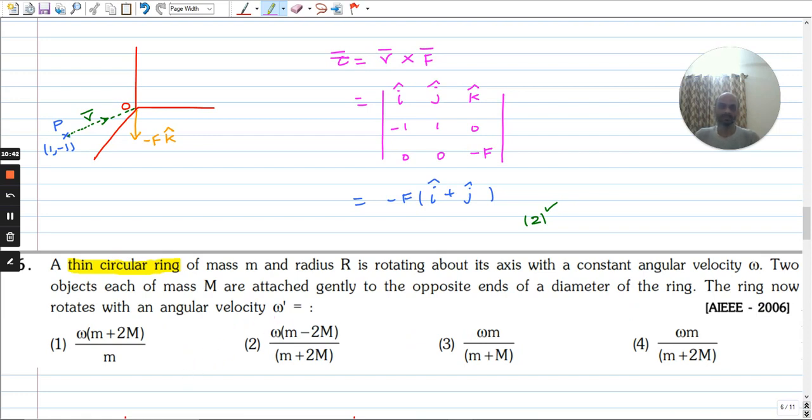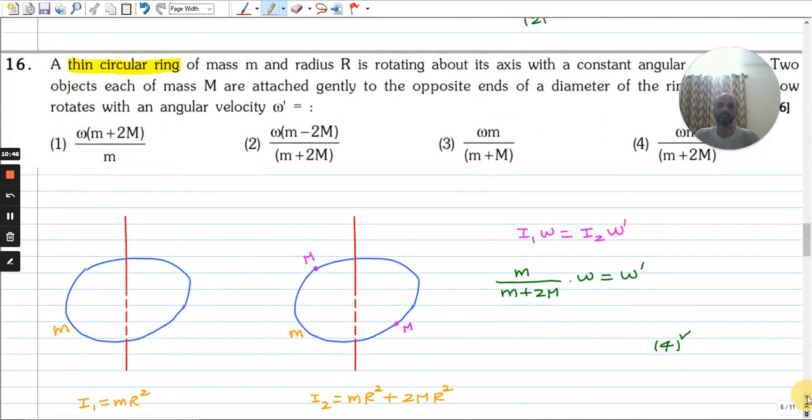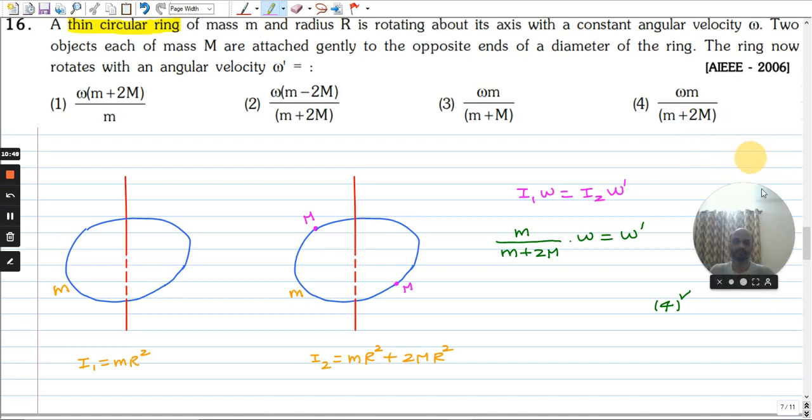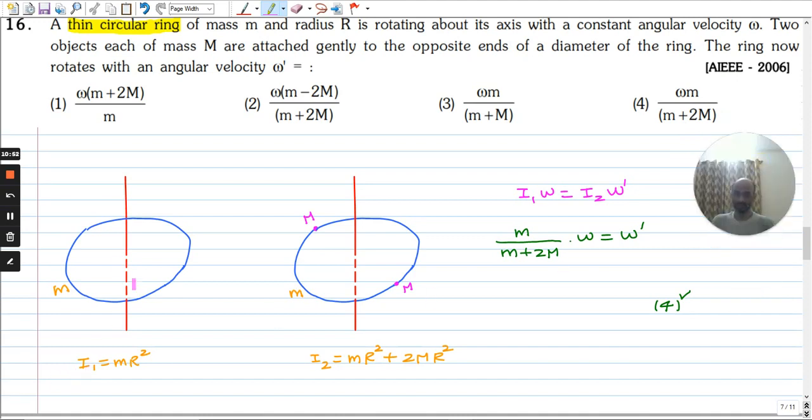You can pause and attempt this question. So initially it's a ring of mass m, and after that 2 point masses are placed on the diameter at the extreme points, at two opposite points. The moment of inertia of a ring is mr square, and the moment of inertia of the ring plus these 2 point masses is mr square plus 2Mr square.